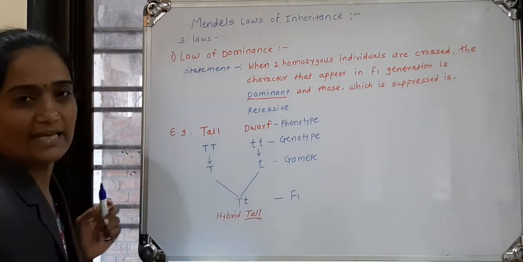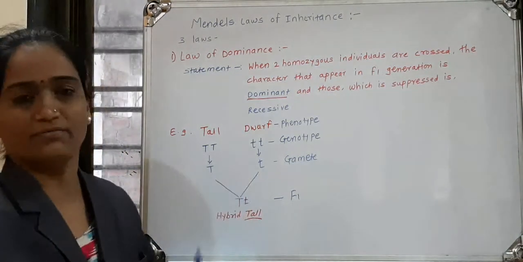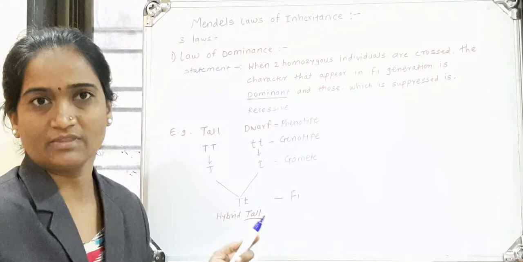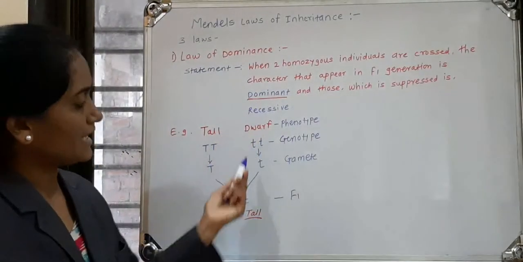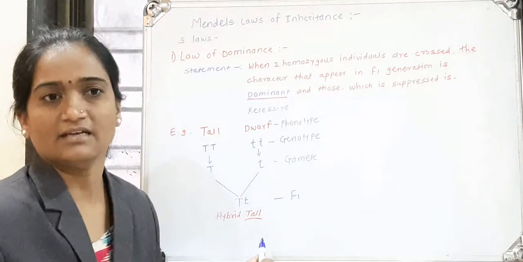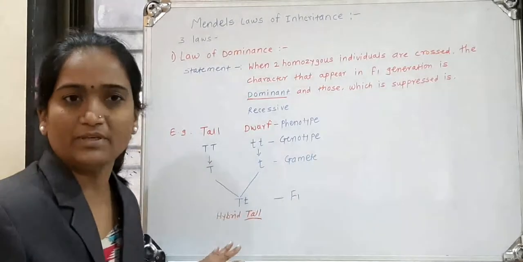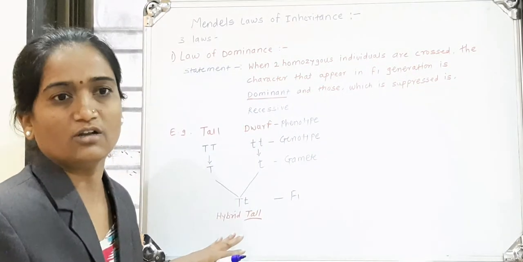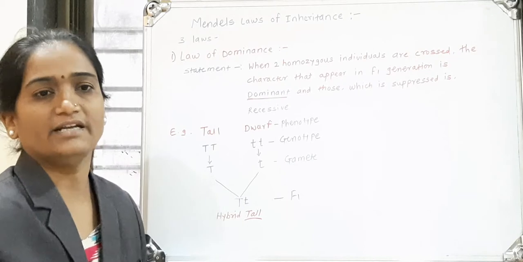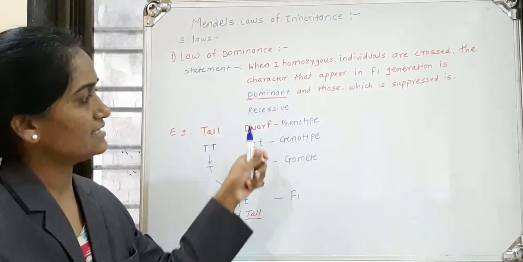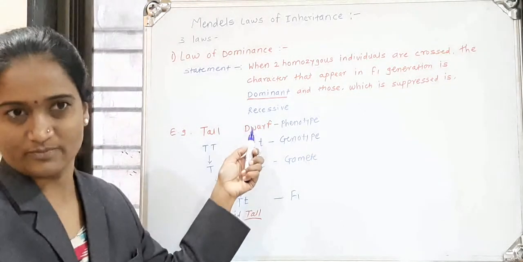A tall character appears in the F1 generation, which means the dominant character is tallness. Does dwarfness appear? No. Dwarfness is suppressed. It does not appear, and hence it is recessive.